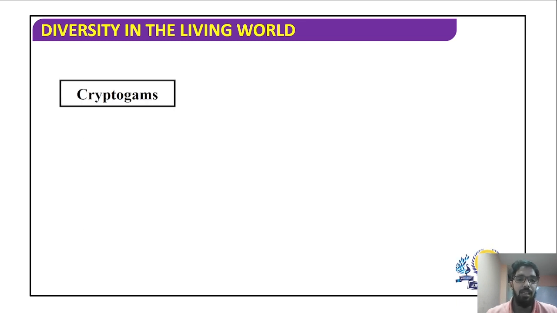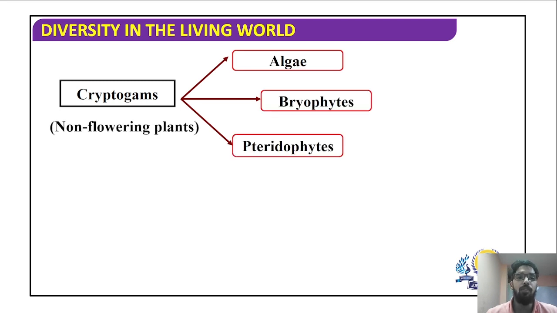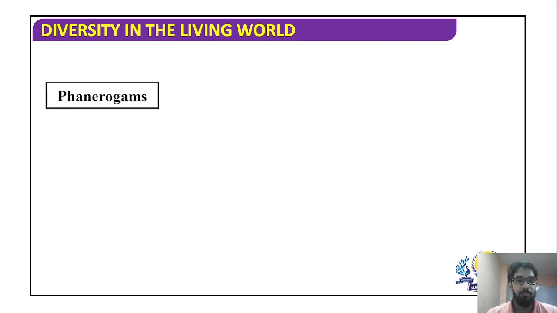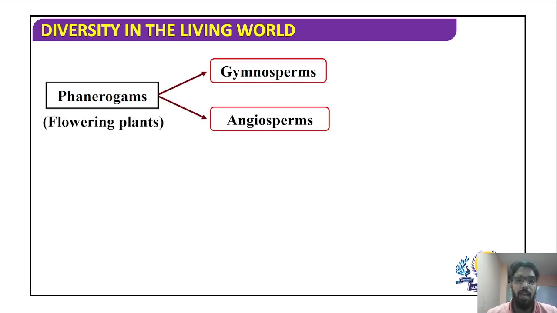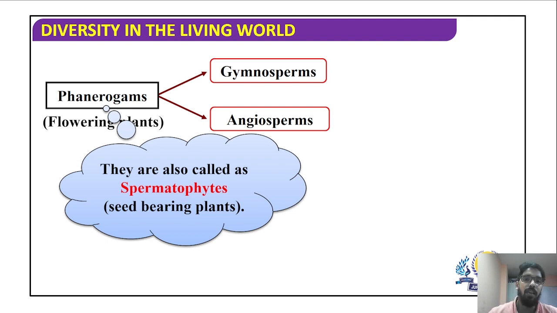So let us see cryptogams. Cryptogams have the following three groups: algae, bryophyta and pteridophyta. They are also called non-flowering plants or non-seeded plants. They do not have seeds. Here is the diagram. And phanerogams include your flowering plants or seeded plants, to be precise, which are nothing but your gymnosperms and angiosperms. These phanerogams are also called spermatophytes, which are seed-bearing plants. In gymnosperms, the seeds are naked, hence gymnosperms, and in angiosperms, the seeds are covered with a fruit wall or the ovary wall, and hence they are called angiosperms.